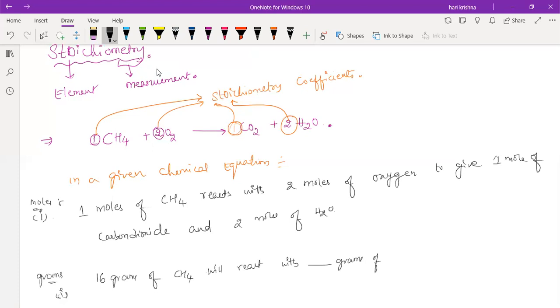What is the answer? 32 grams. Check it properly. Anjali, what is the answer? 64. 64 or 32?